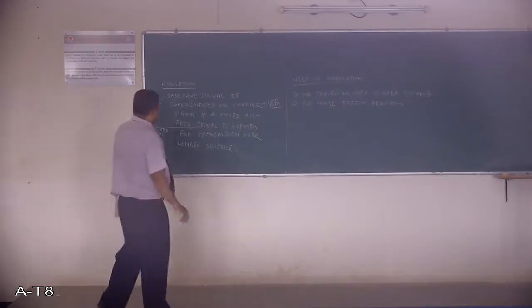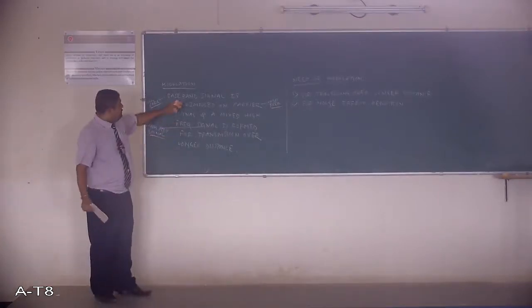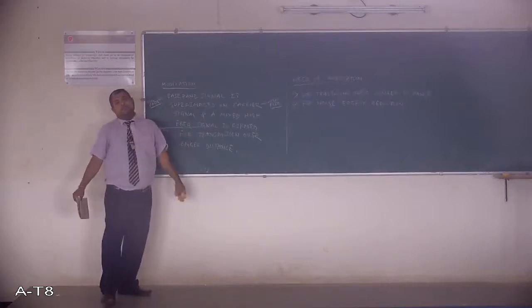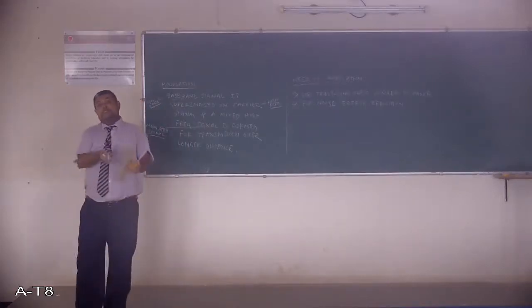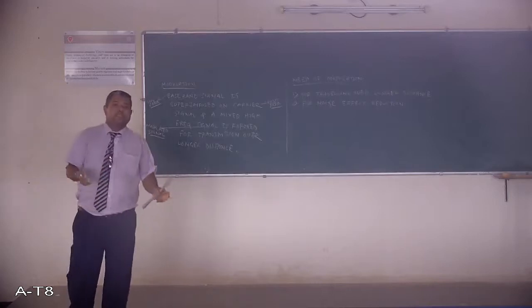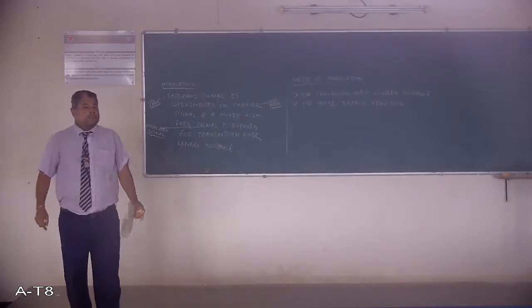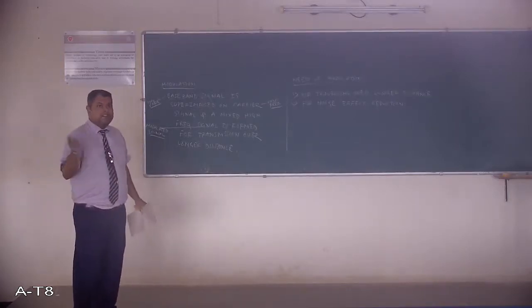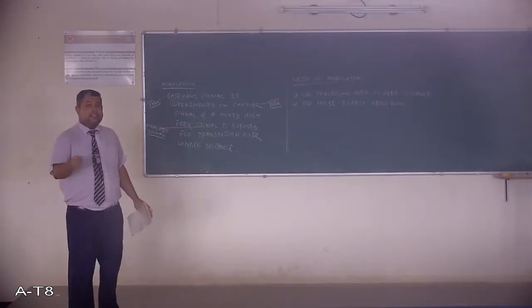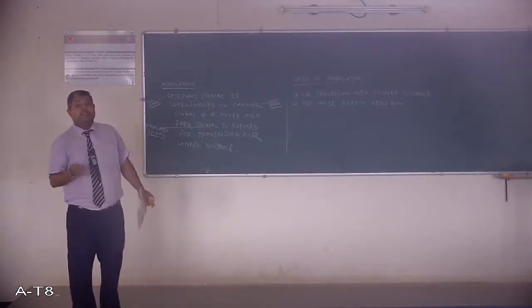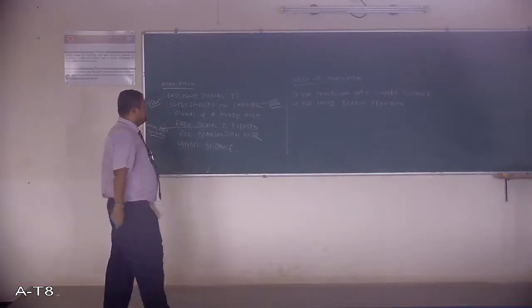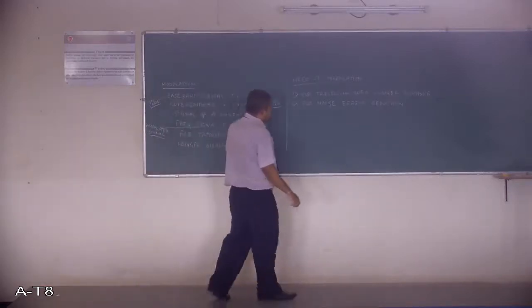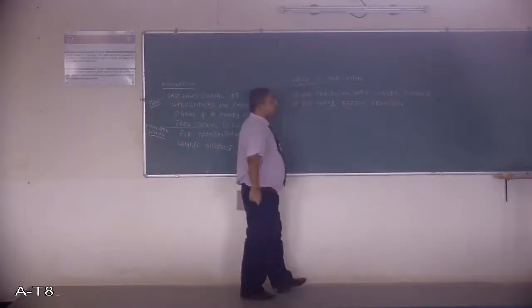So we are encapsulating the low frequency baseband signal with a high frequency carrier signal. We are increasing the frequency of the overall modulated signal so that it can travel for a longer distance, and the negative effect of noise on the modulated signal will be less. So that's why the effect of noise on a modulated signal is less.